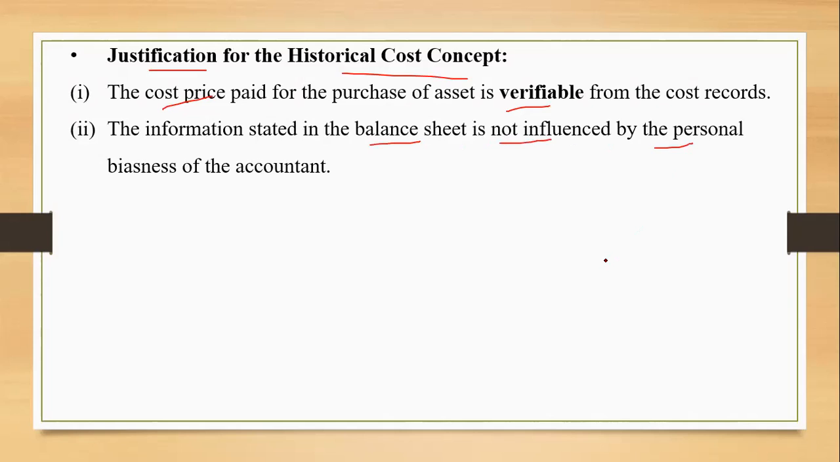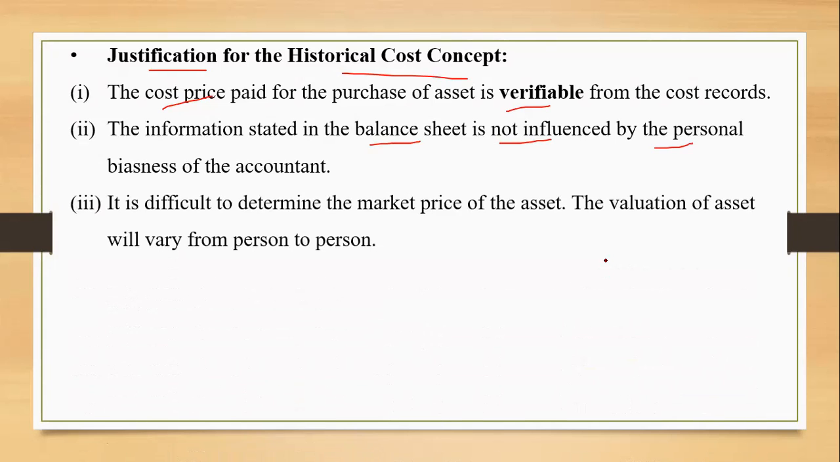How will personal bias affect it? Because the market price will keep on changing from one price to another. So we never consider market price. And when you have cost records, the source document with us, we can verify that at any point of time. So the balance sheet is not affected by the personal bias of the accountant. They just can't write anything in the books of accounts.